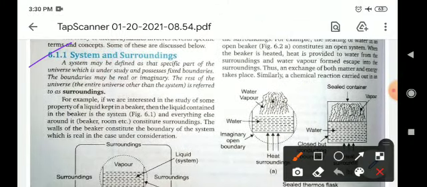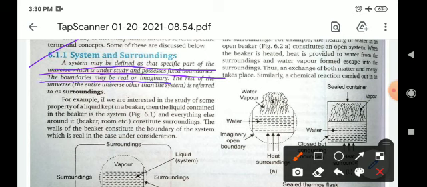So the first one is system and surroundings. What is a system and surroundings? A system may be defined as the specific part of the universe which is under study and possesses fixed boundaries, and the boundaries may be real or imaginary. The rest of the universe is referred to as surroundings. Okay. So a system is a specific part of the universe under study with fixed boundaries, and around this boundary all other things are known as surroundings.